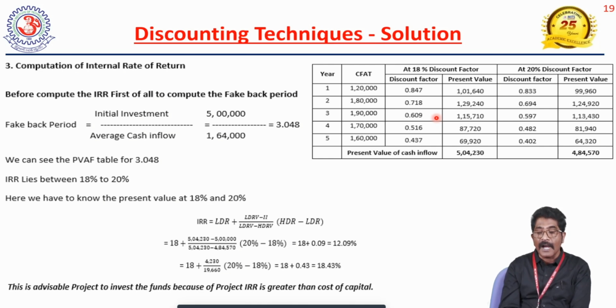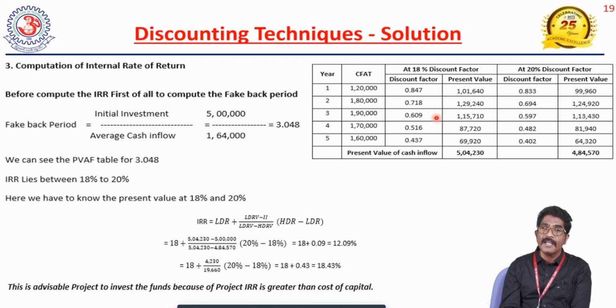The project is accepted if the internal rate of return is greater than the cost of capital. Here the cost of capital is 10%. Cost of capital means if you borrow 10 lakh rupees at 10% rate of interest and invest the same amount in this project, that project will offer 18.43%. So the cost of capital is 10%, and the internal rate of return is 18.43%. So the project will be accepted.